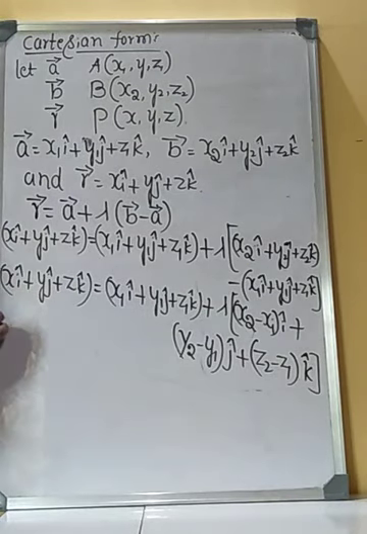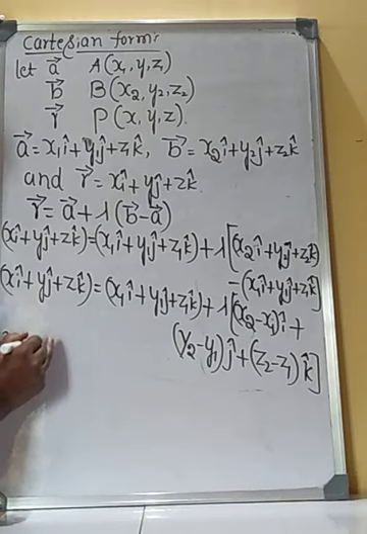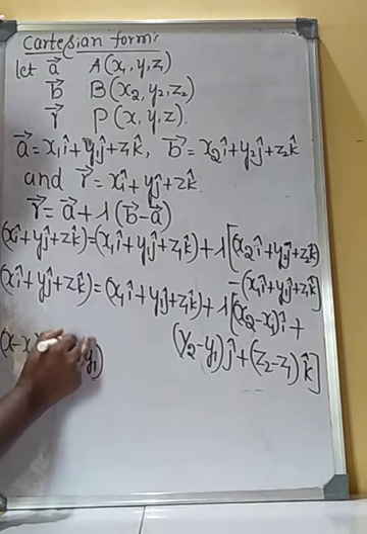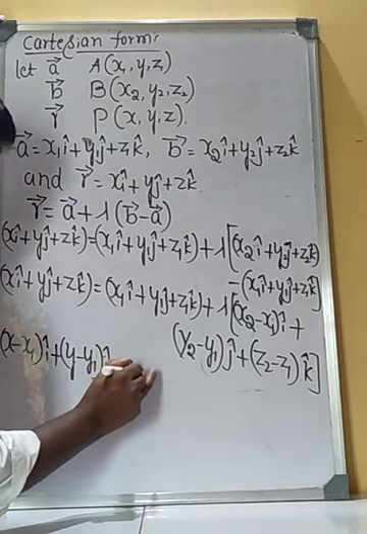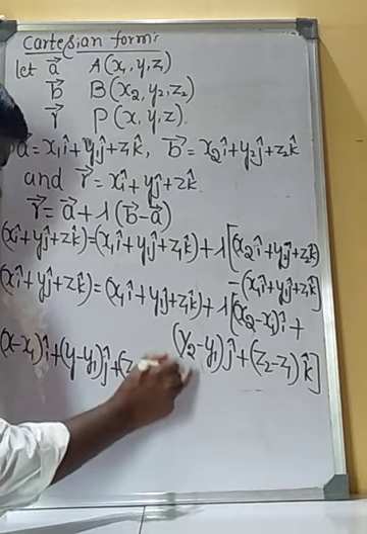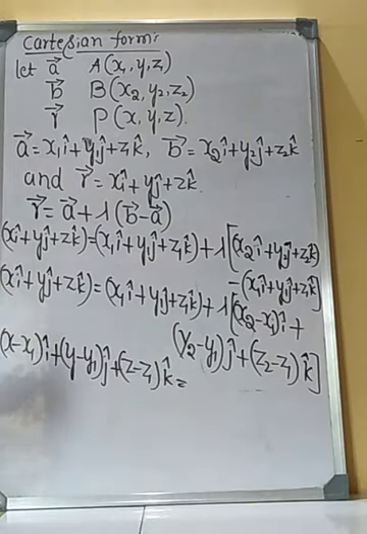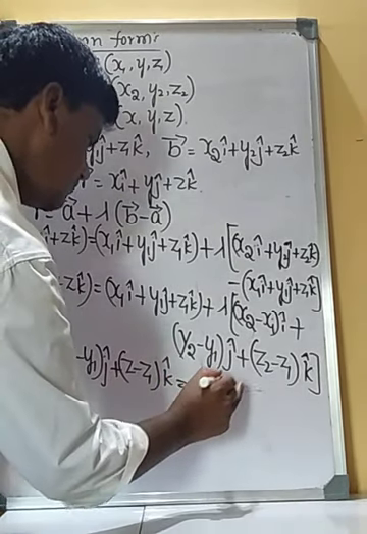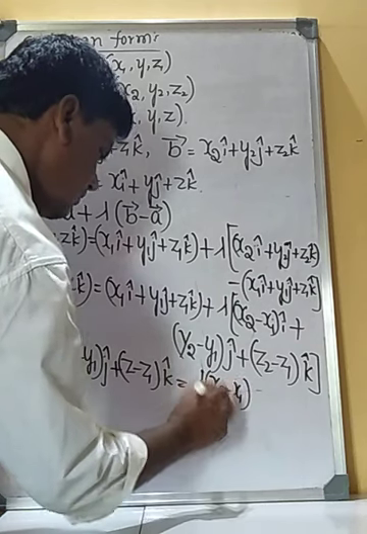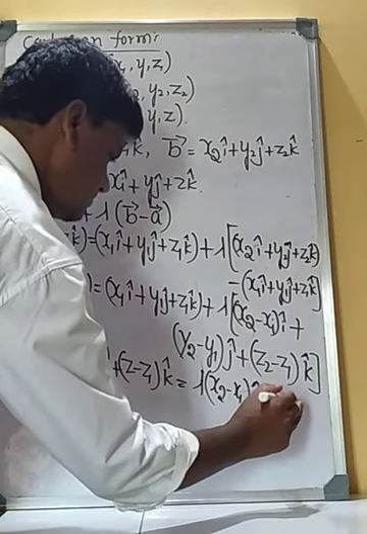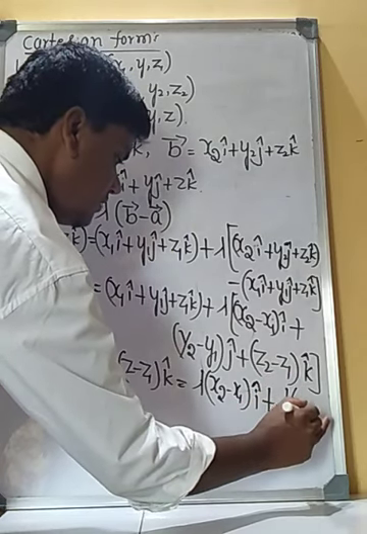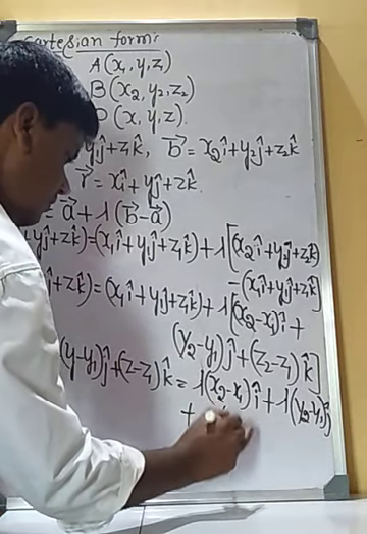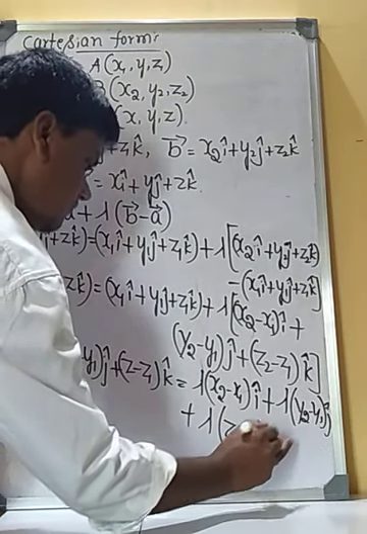So therefore (x minus x1) i plus (y minus y1) j plus (z minus z1) k is equal to lambda (x2 minus x1) i plus lambda (y2 minus y1) j plus lambda (z2 minus z1) k.